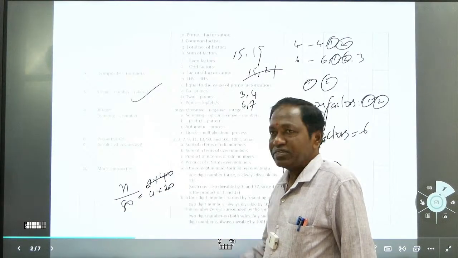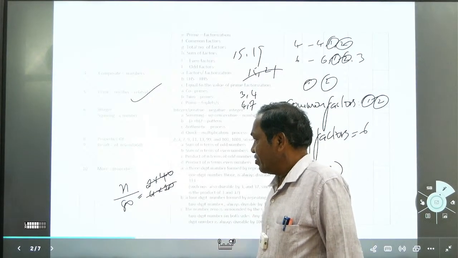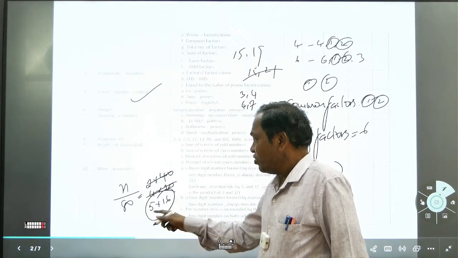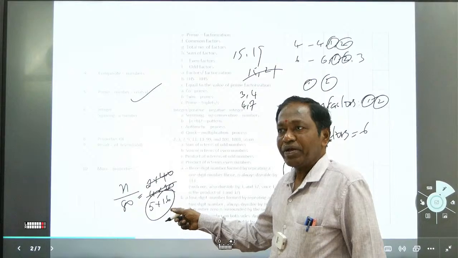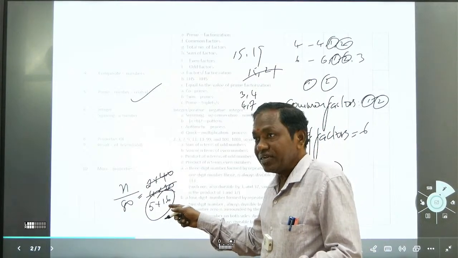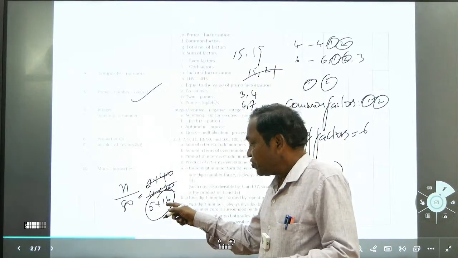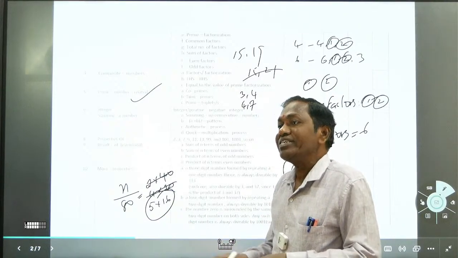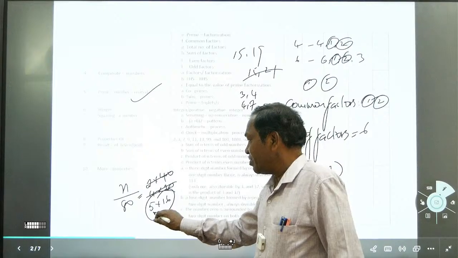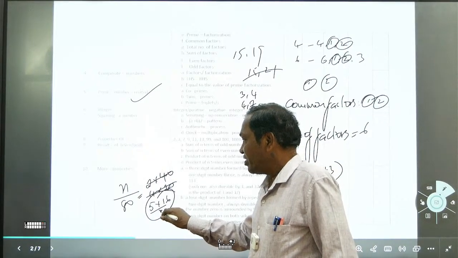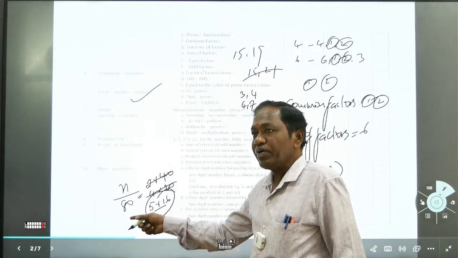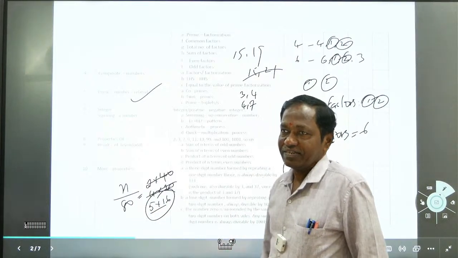Both numbers can be divisible by 4, so no. Next, 5 and 16. Even though 16 is not a prime number, if we compare these two numbers to each other, both can be divided only by 1. So for 5 and 16, the number has to be divisible by 5 as well as 16.